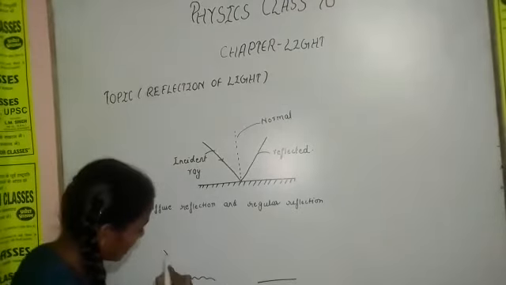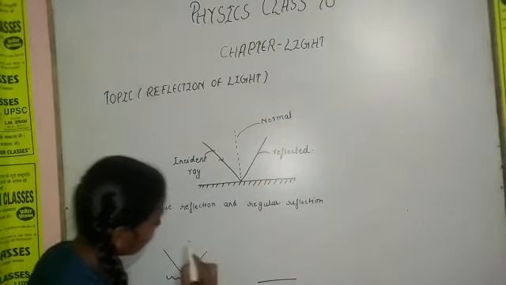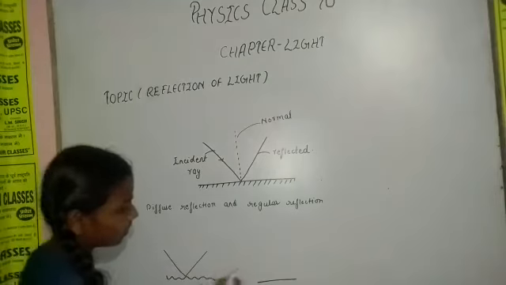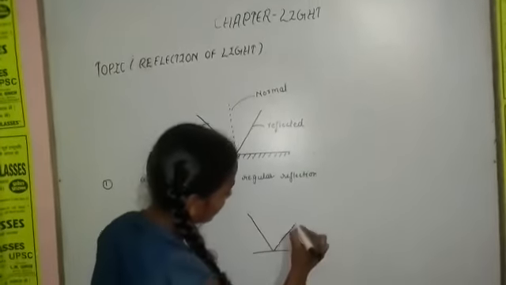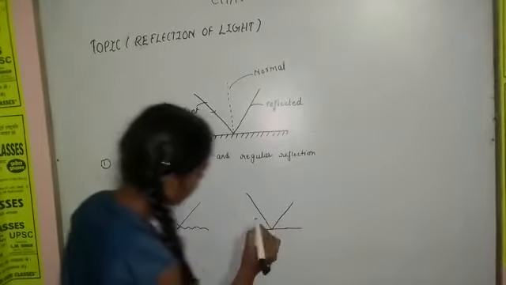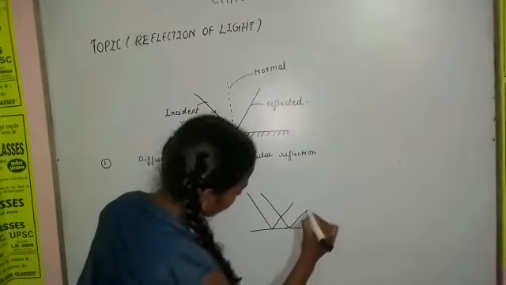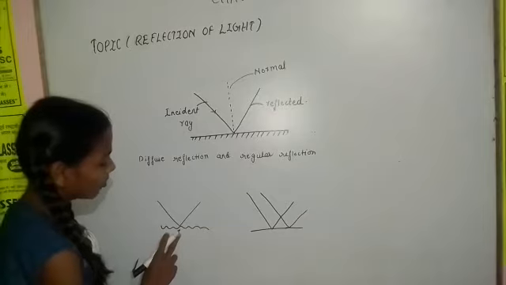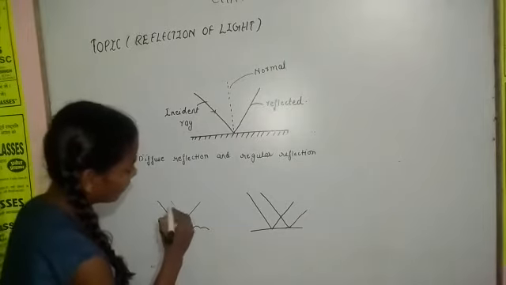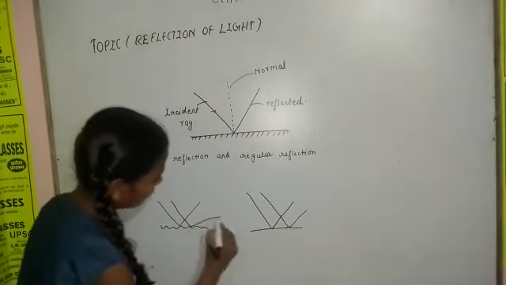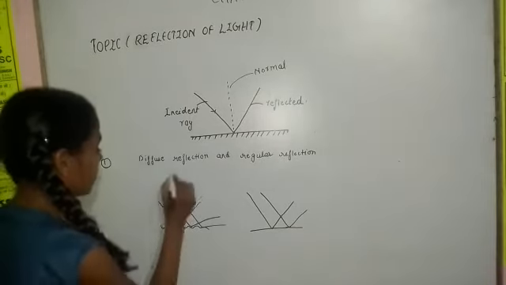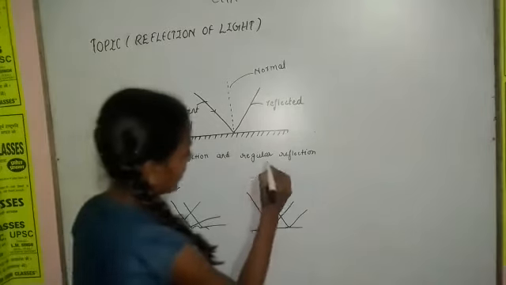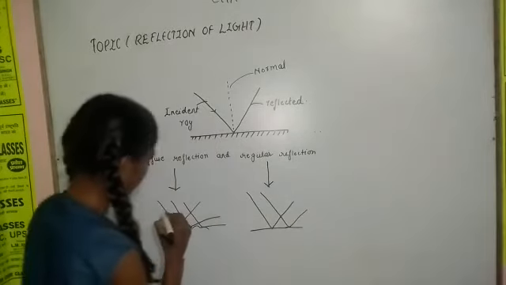In regular reflection, bending of light occurs similarly as in a plane mirror. But in irregular or diffuse reflection, bending of light occurs in different directions. So this is the diagram of diffuse reflection, and this is the diagram of regular reflection.